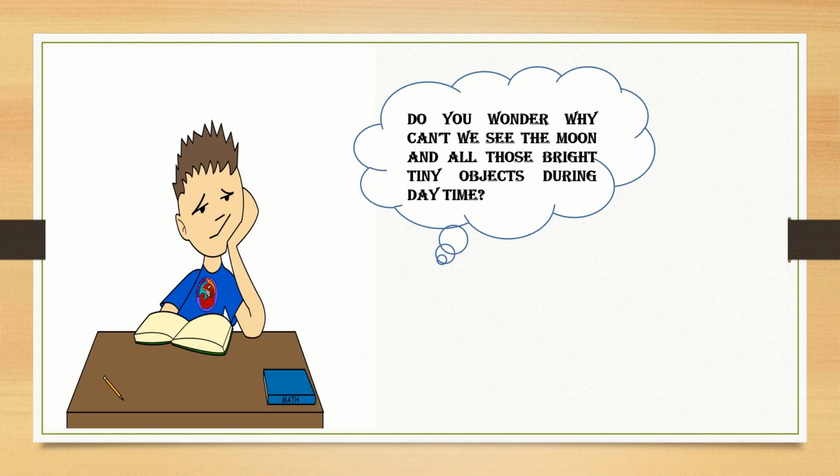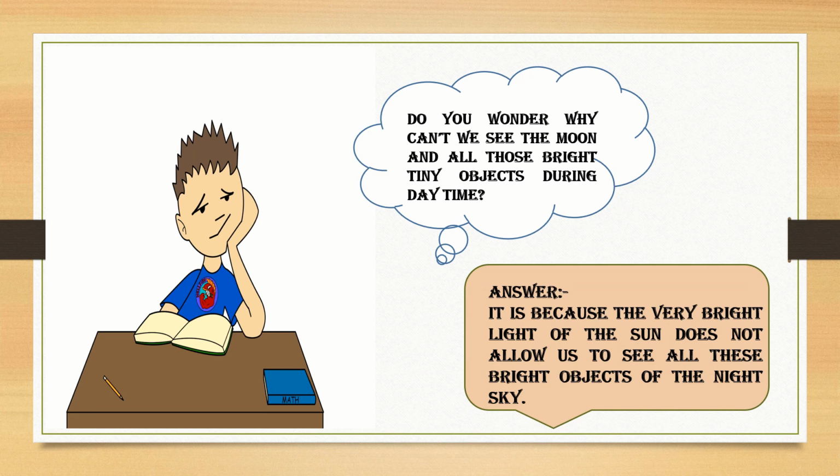Do you wonder why we can't see the moon and all those bright tiny objects during the daytime? Here is the answer. It is because the very bright light of the sun does not allow us to see all these bright objects of the night sky. They are present in the daytime as well, but the sun's light is so powerful that we are unable to see those shining dots in the sky in the daytime.